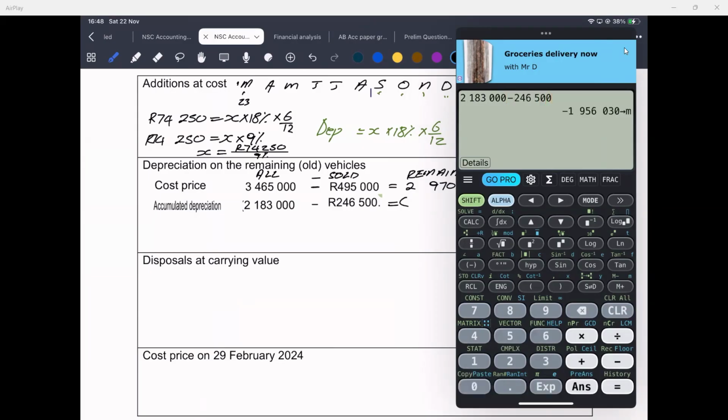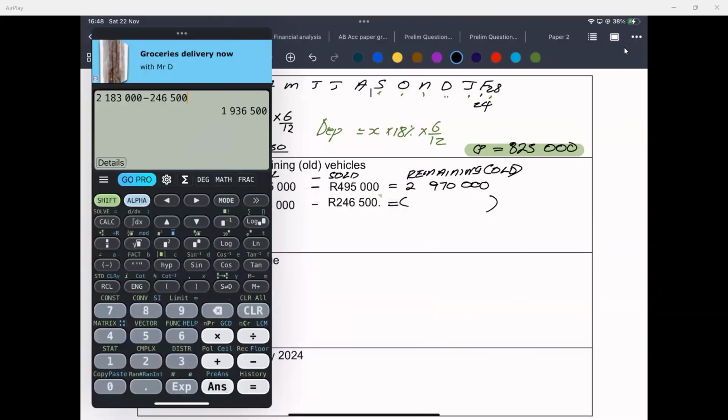It gives me 1,000,000 936,500. Find your carrying value. It'll be 1,034,000.